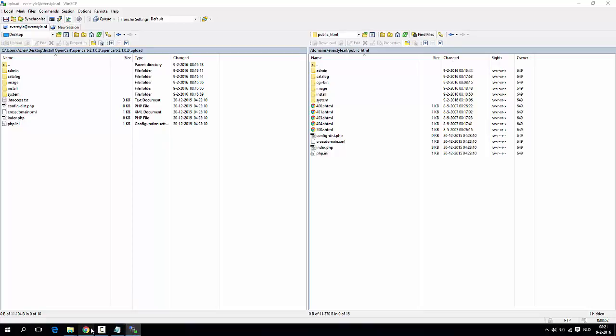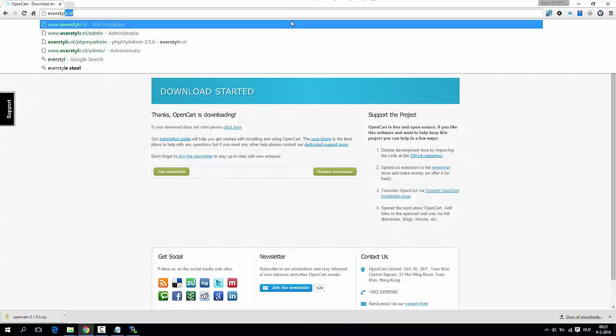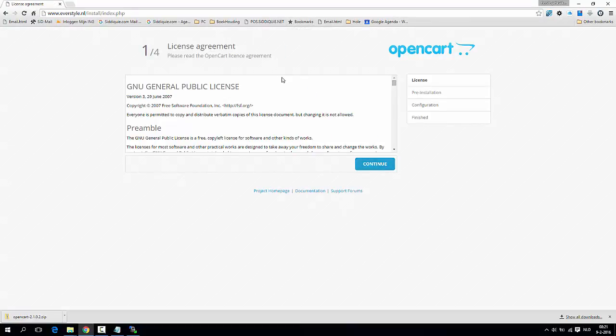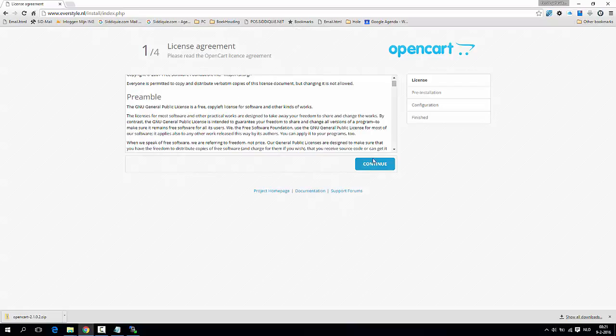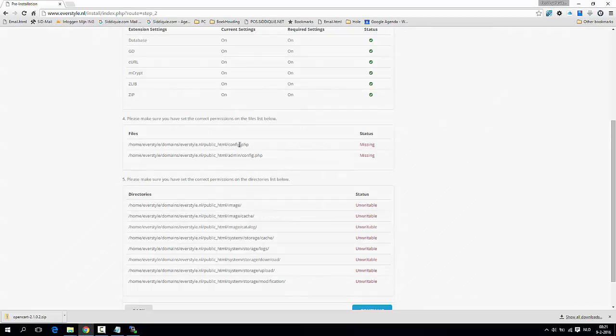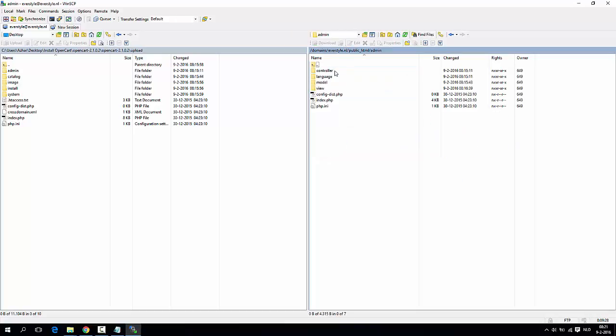Let's go and visit the website. It goes automatically to the installation process. Continue. It says the file is missing. This file is missing. The file is here. Only we have to rename this file. Delete. That's it. And one more file is here.